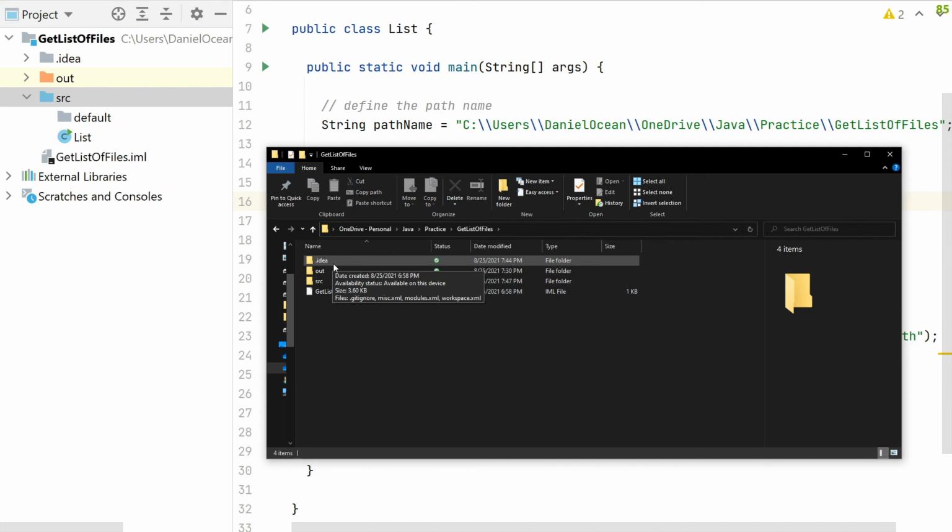Don't worry about the overall structure, but in the get list of files, here is the path, Java practice get list of files. This is that path up above in green that you're looking at. These are the directories, and here's one file. So a total of 4 entries, right? So when I do that print, I should see .idea, out, source, and get list of files.iml come out. Let's see if that happens.